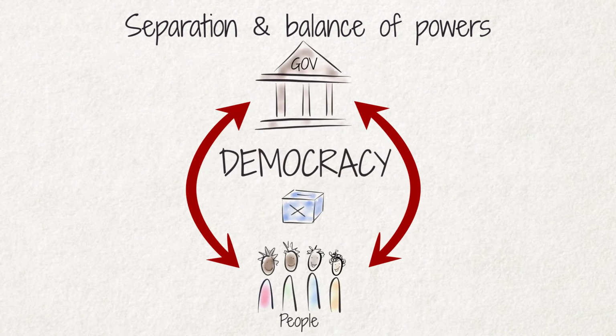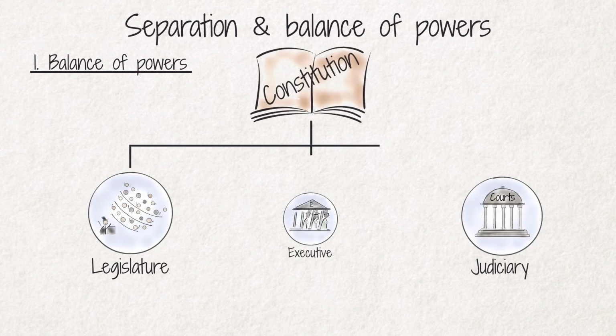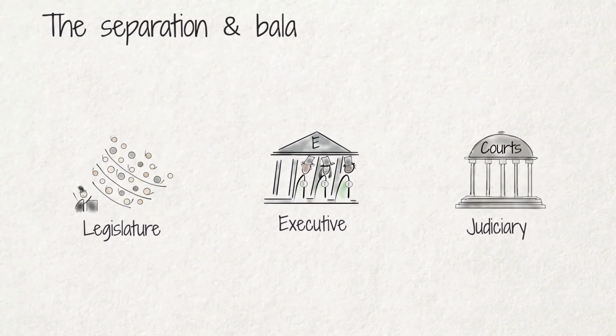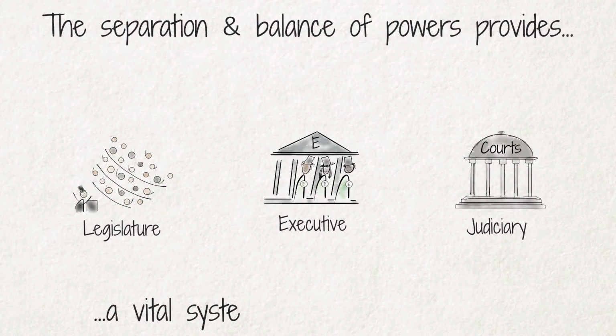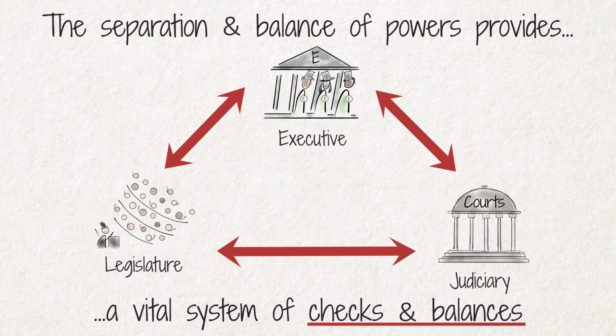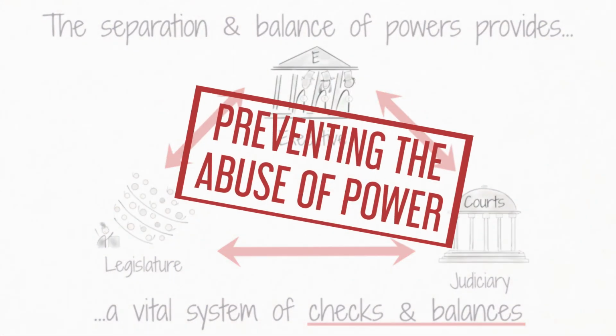Democracies are not only characterized by the separation, but also the balance of powers. Balance aims to ensure that no single branch of government has all power. In other words, the separation and balance of powers provides a vital system of checks and balances. The three branches control each other and ensure that power is shared. The main purpose is to prevent the abuse of power.